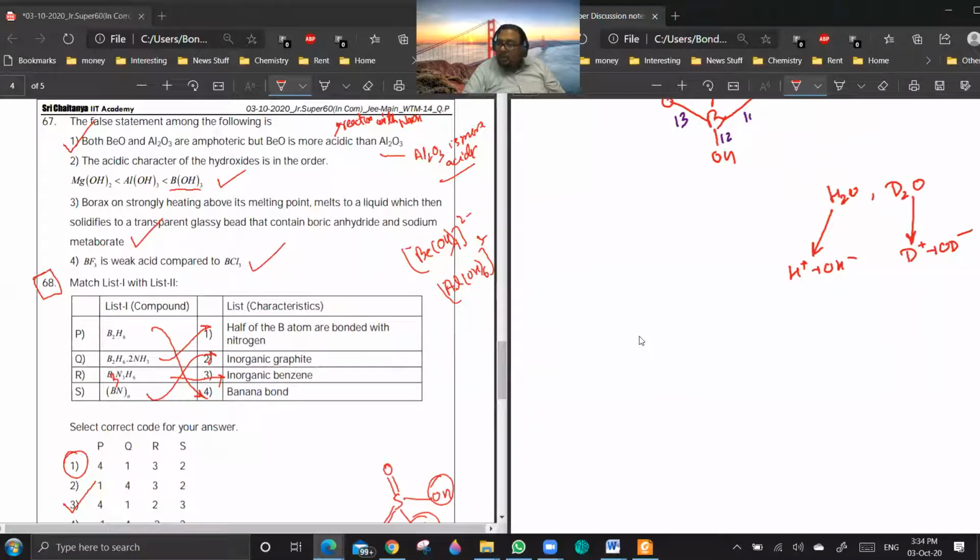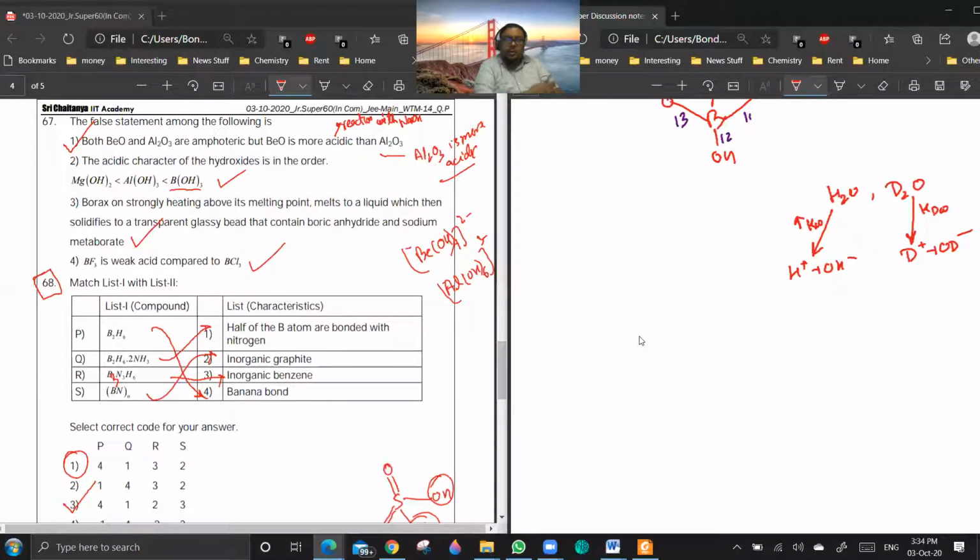But since D2O and H2O do not contain the same hydrogen, generally we'll be talking about the dissociation constant values, the Kd values. Here it will be Kw, here it will be Kdw. This will be higher for Kw compared to Kdw. It is the self-ionization constant. We won't be talking about acidity or basicity here. Getting a point?